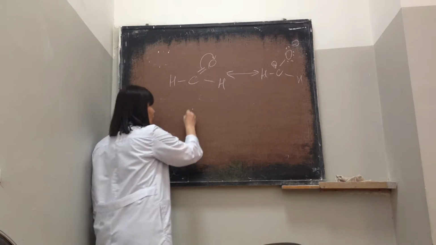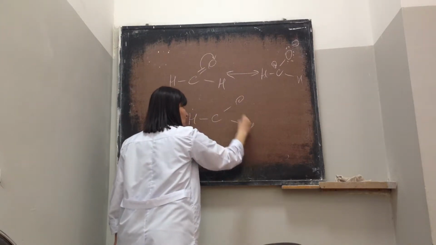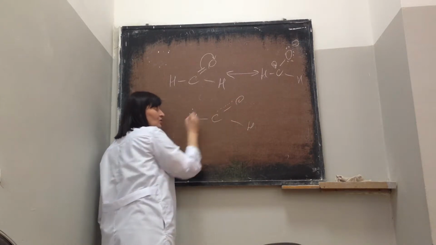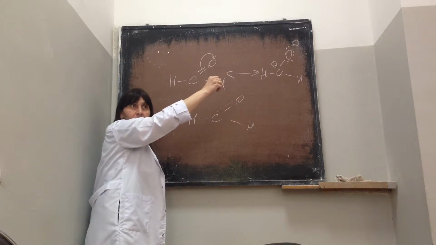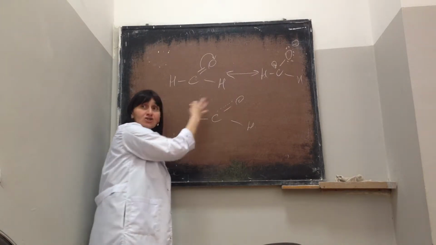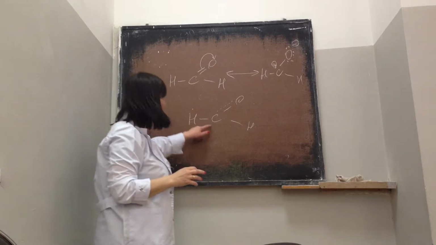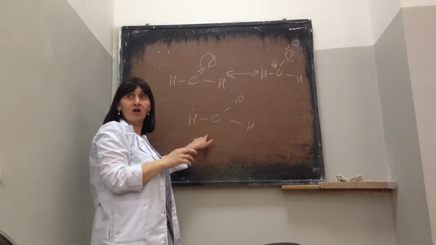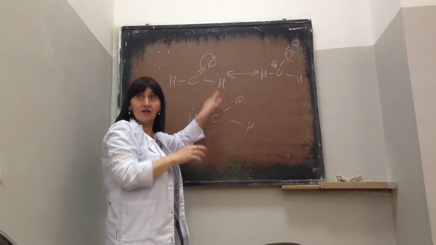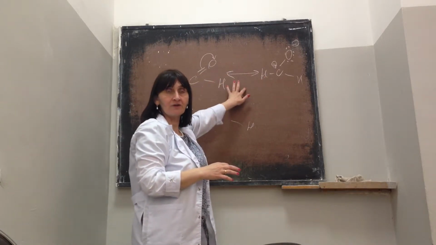And this hybrid looks like this: C, O, H, and here you have bonds. Really, you have this structure when these two electrons transfer from carbon to oxygen, from oxygen to carbon. So, these two structures you have in mesomeric effect.